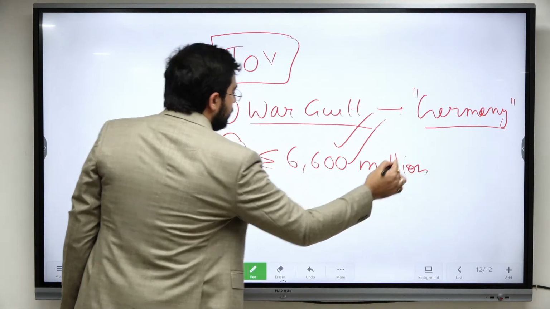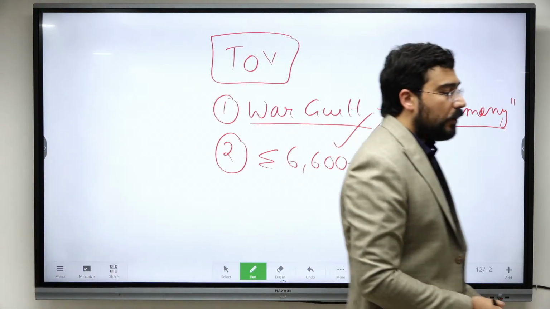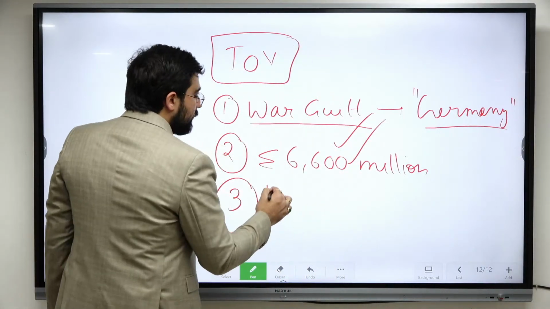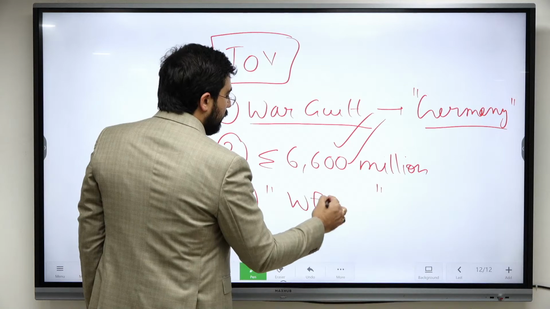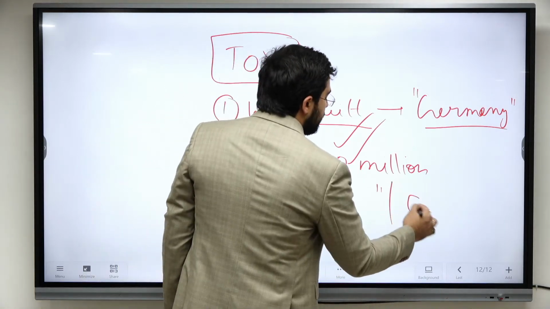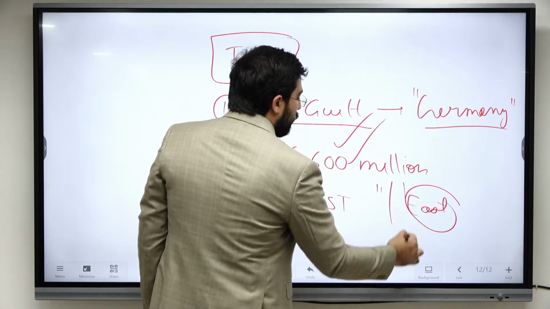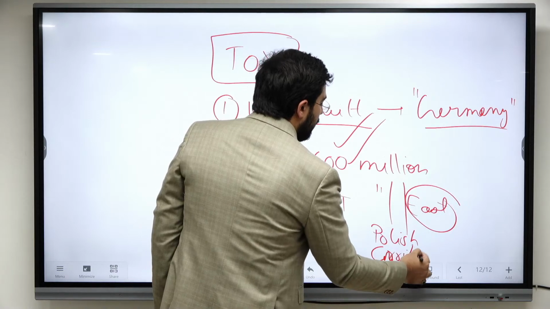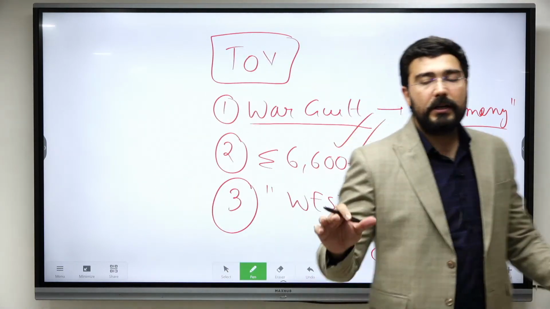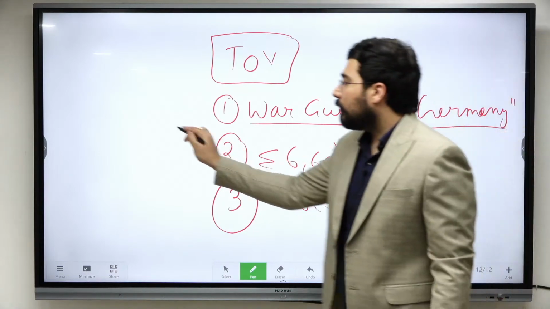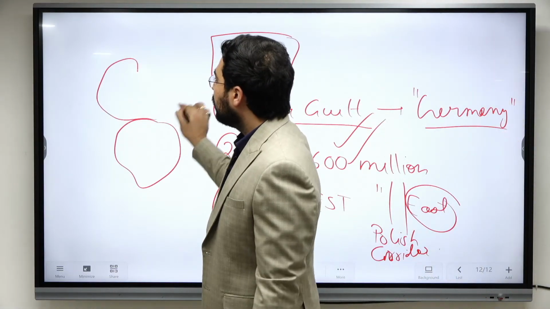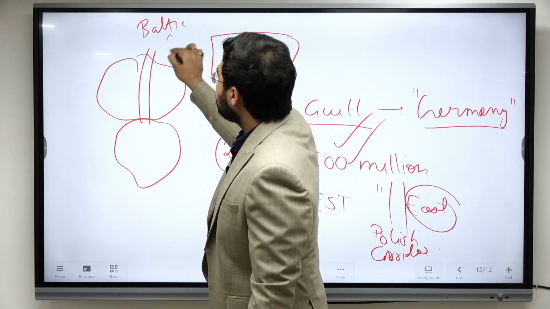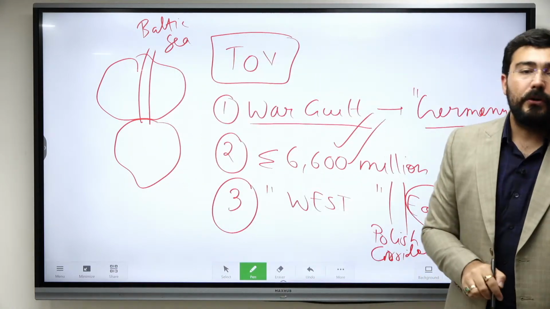Around 6.6 billion pound was put on Germany. Germany was divided into two parts, east and west, and the main reason was to provide the Polish corridor. All of you know Poland is a landlocked country. Since Poland is a landlocked country, Germany comes in the way, okay? So they were provided access to the Baltic Sea. This is known as the Polish corridor.